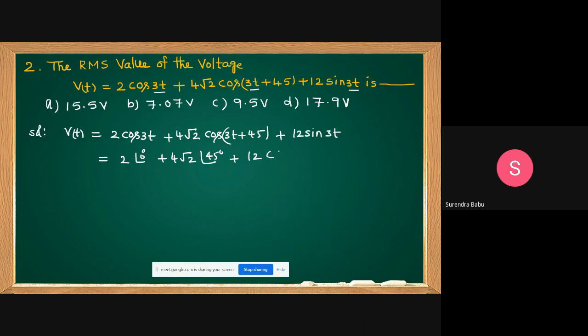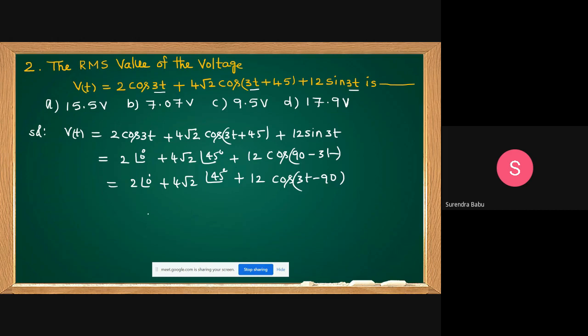How to write it as cosine? Sin theta is cos of 90 minus theta, so 12 sin 3t is 12 cos of 90 minus 3t. Shall I write it like this? 2 at angle of 0 degrees, 4 root 2 at angle of 45 degrees, and for 12, take the negative common: cos of minus theta is cos theta only, so cos of 3t minus 90.